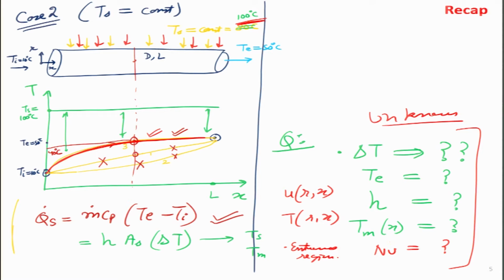Then similarly we did a very simple case for case number 2, where the outer temperature for this particular pipe is kept at constant temperature. Here we have assumed that steam is condensing on the outside. So the whole surface is at 100 degree centigrade, and we want to achieve the same objective. We want to take a fluid which goes in at 10 degrees and it should come out at 50 degrees. So here if we see, the temperature profile is given by this red curve over here. There we can clearly see that this particular curve is non-linear, and we would like to figure out how the temperature rises. So these are the unknown parameters that we want to figure out.